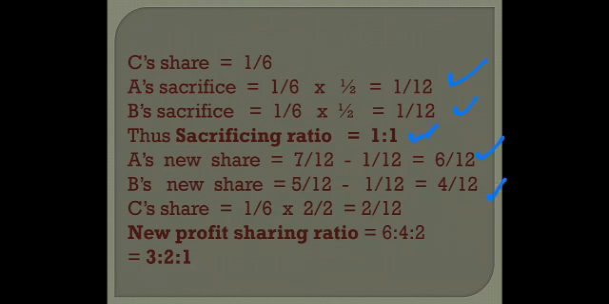C's share 1/6 into 2/2. Why have I done it? Just in order to make the base equal. So it comes out to be 2/12. So children, now it is easy to show the new ratio. It is 6:4:2, or you can say 3:2:1. Case 2 is clear. So first we will be calculating sacrifice in this case. Then after calculating sacrifice, we have to deduct the sacrifice of each partner from the old share in order to get the new share. Clear, children?